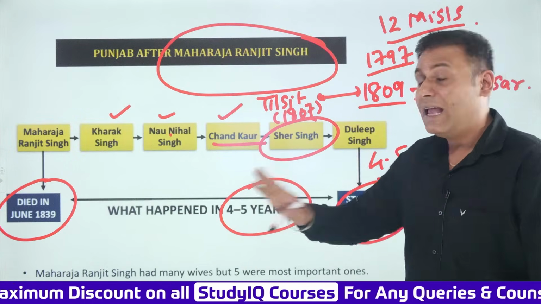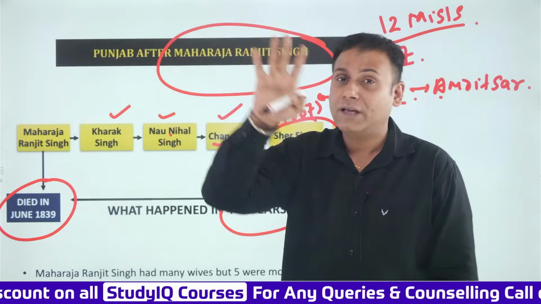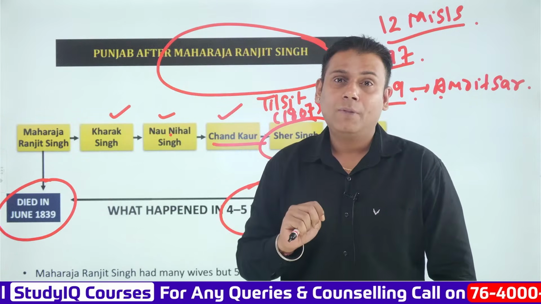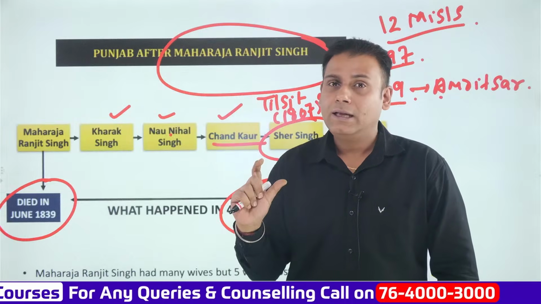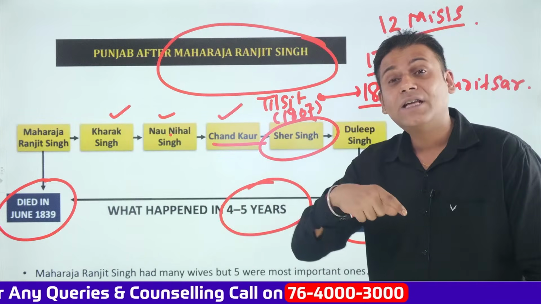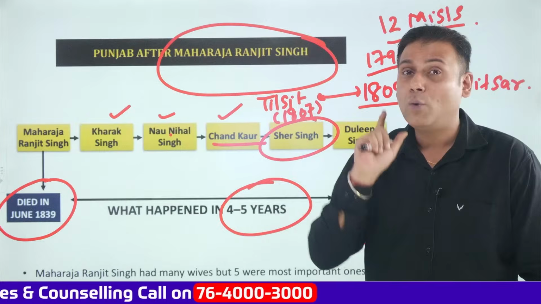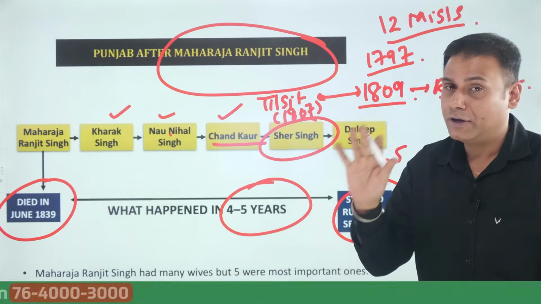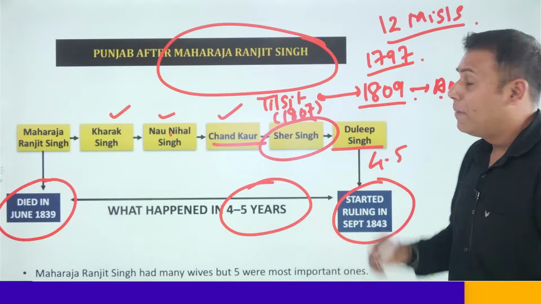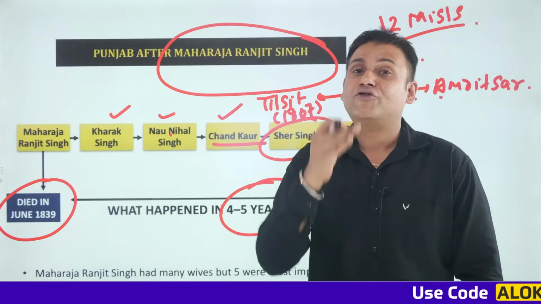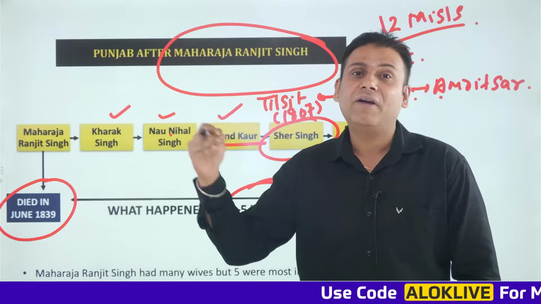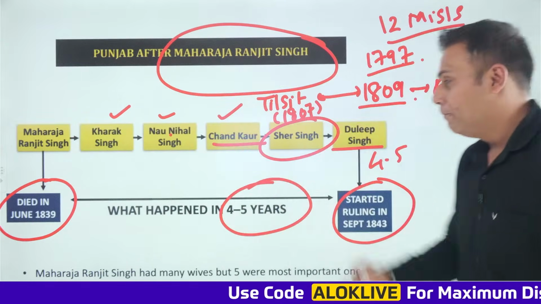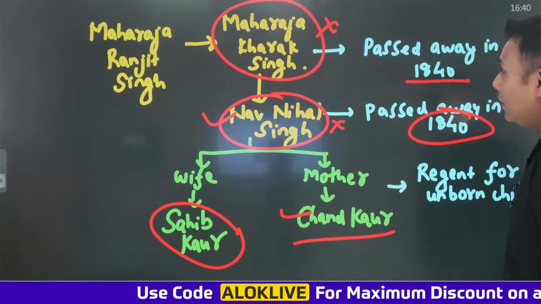So Sher Singh attacked the administrative capital of the Sikh Empire, that was Lahore, with 70,000 soldiers. And it is said that he declared himself as the next Maharaj in 1841. Now Sher Singh was assassinated, he was killed in 1843. And after him comes to power Maharaja Dalip Singh, who was just 4 to 5 years of age. Okay. Now let's understand the other aspects.